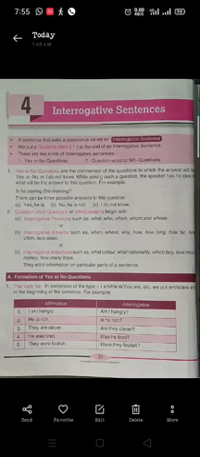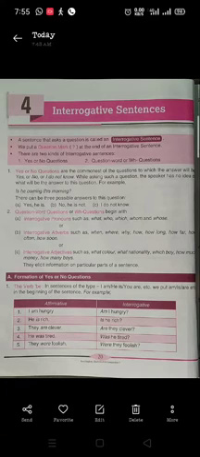I am hungry. Am I hungry? He is rich. So we are putting is in the beginning. Is he rich? It is pretty simple. They are clever. So what will we make? Are they clever? He was tired. Was he tired? They were foolish. Were they foolish? It is very easy. So you can also do it very easily.